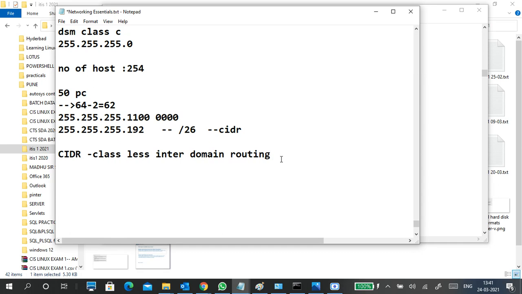It means representing your subnet mask in slash notation.